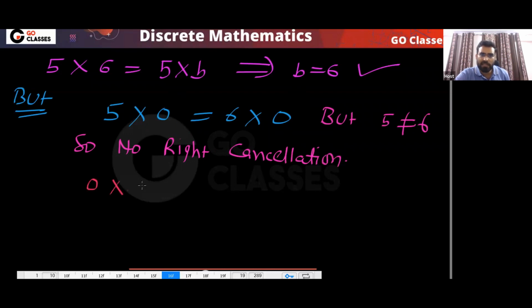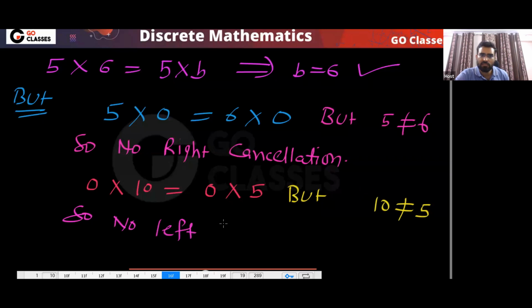And similarly, 0 multiplied by 10 is equal to 0 multiplied by 5. But it does not mean that 10 is equal to 5, because 10 is not equal to 5. So you cannot do the left cancellation. Agree? Anyone has any doubt? So there is no left cancellation. Is this clear to everyone? So this is the point.